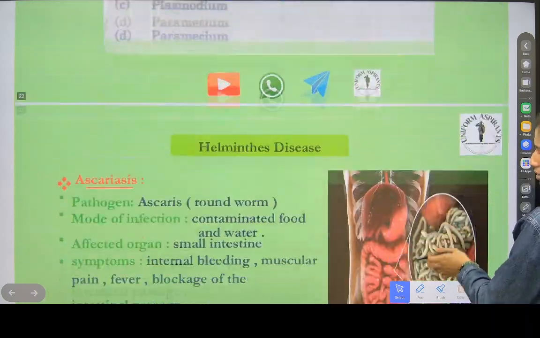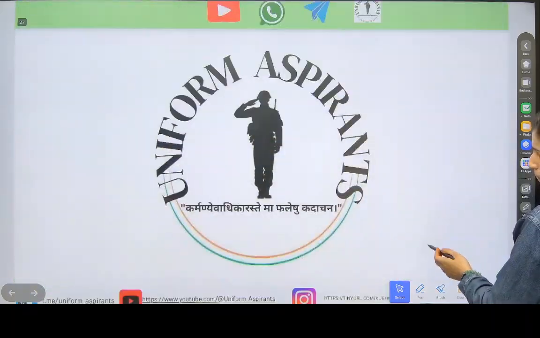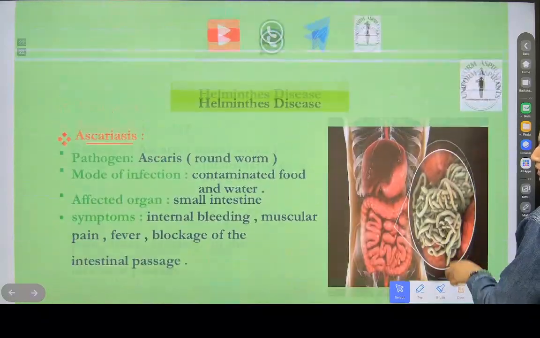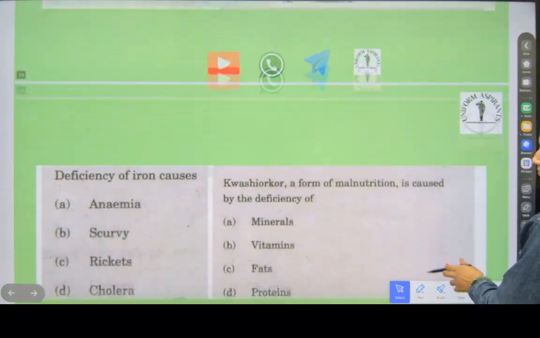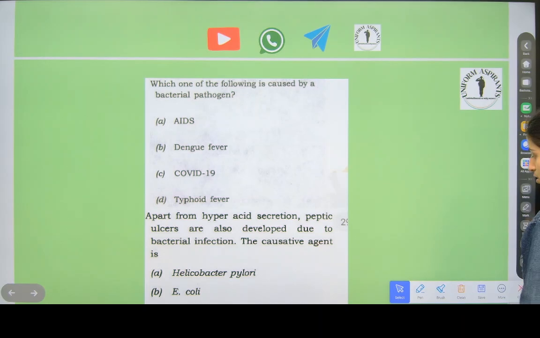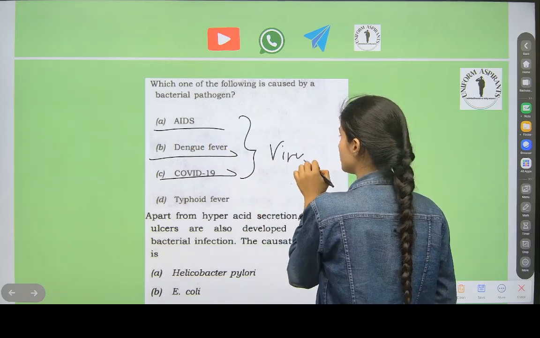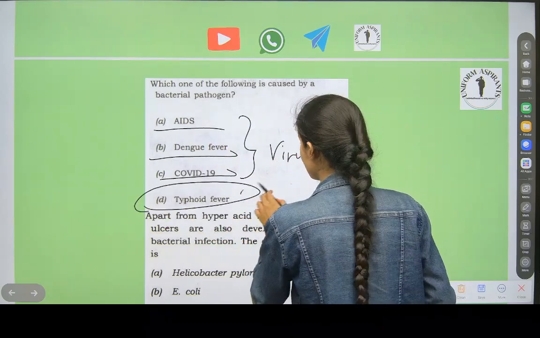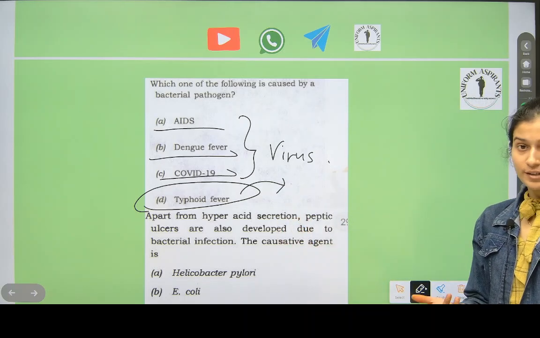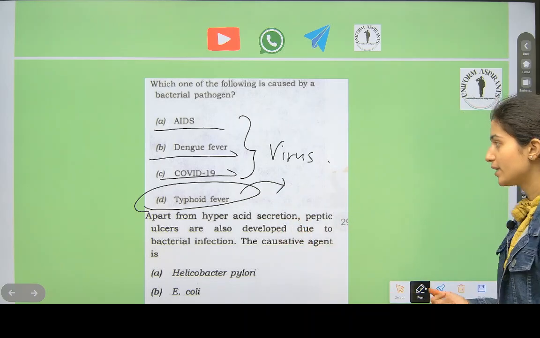Only a few are remaining. Now we will solve this first. Kwashiorkor we finished. What is the question? Which one of the following is caused by a bacterial pathogen? COVID-19 is a virus, we know that. Dengue is also a virus. Typhoid is caused because of bacteria. Salmonella typhi is the name of the bacteria.